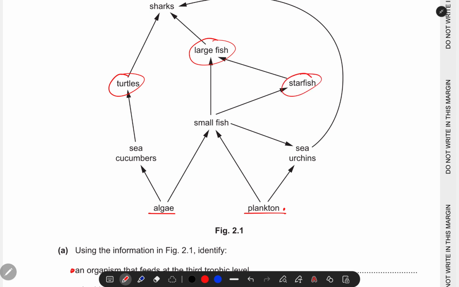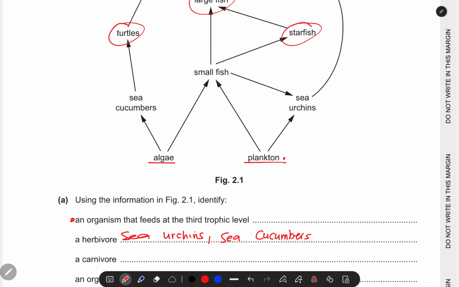So that one can be a turtle. A sea urchin can be, if I follow this order. You've seen that? 1, 2, 3. Even a sea urchin can also be there. We have a starfish.